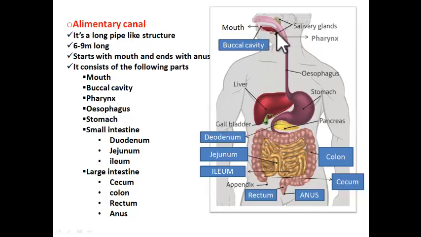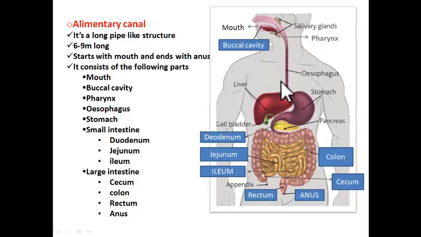See, this long pipe which is starting from mouth and going through different parts ending into anus. This pipe-like structure is called as alimentary canal. This pipe is 6 to 9 meters long. Is it not surprising, students? It is so long and is fitted in small space. How is it possible?